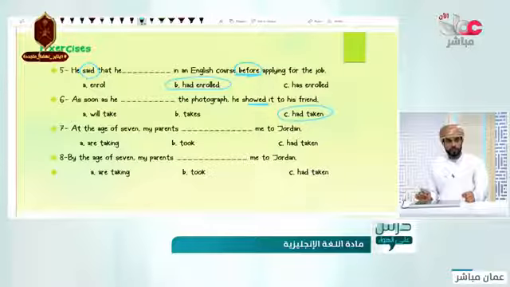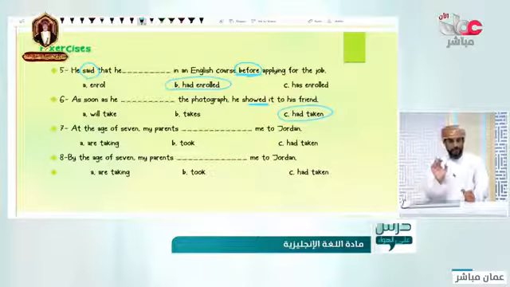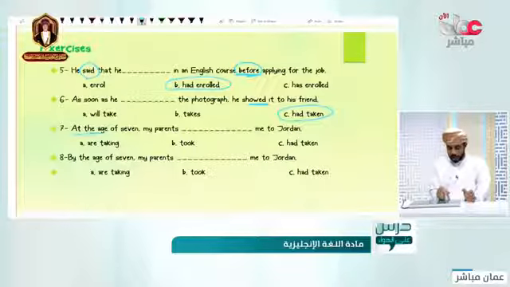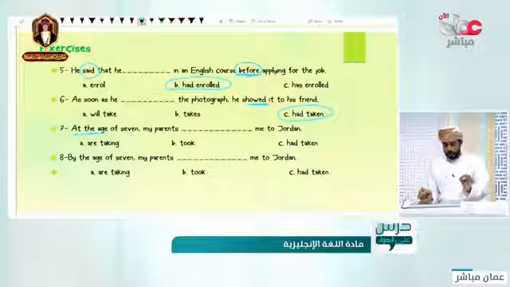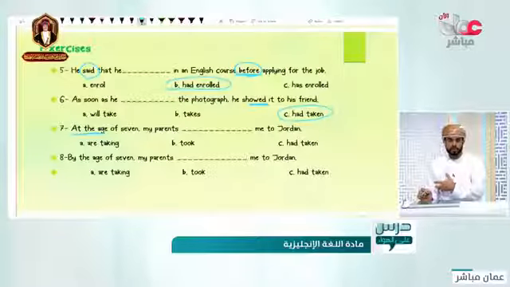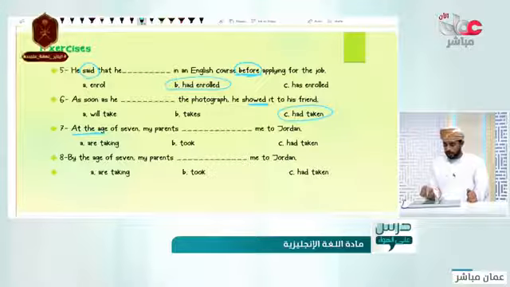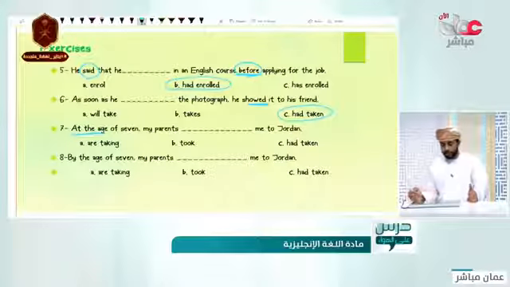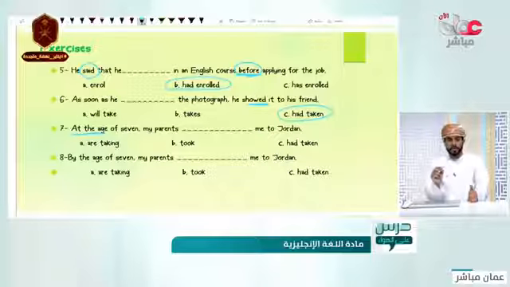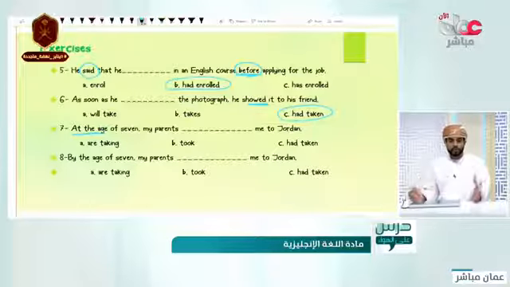Seven. At the age of seven, look in here. At the age of seven, my parents me to Jordan. My parents are taking, took, or had taken me to Jordan. You may say it is had taken, but look at here. Do we have two actions?